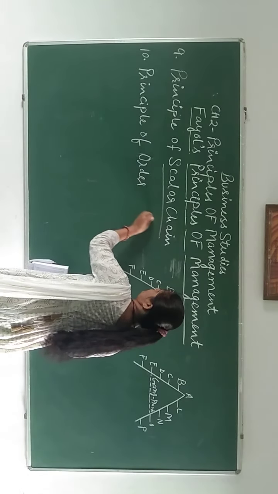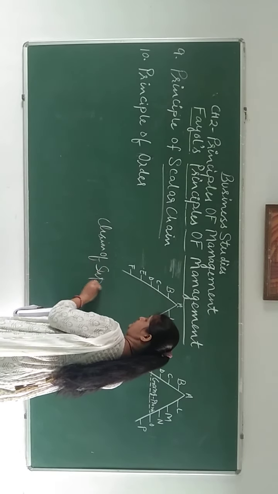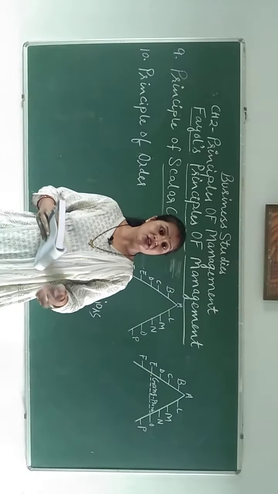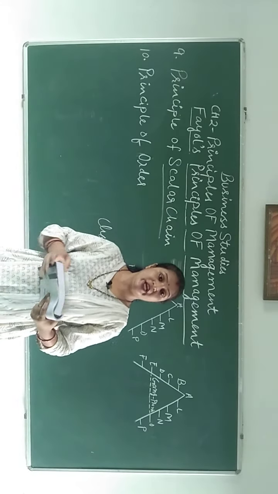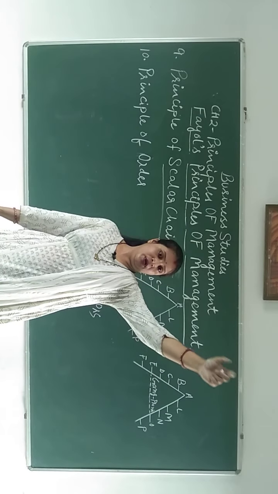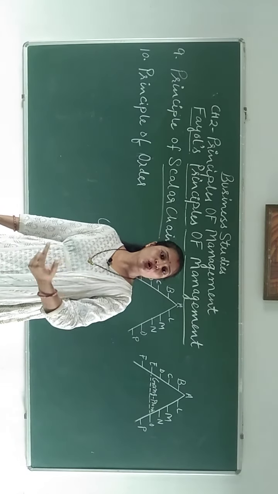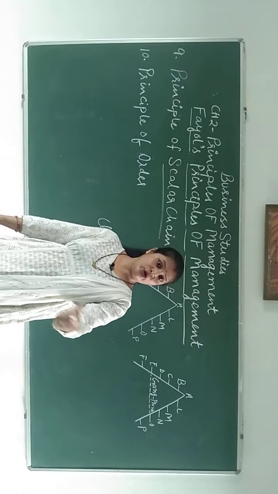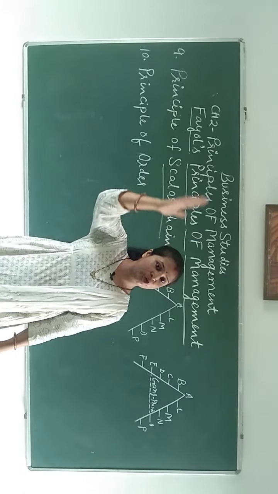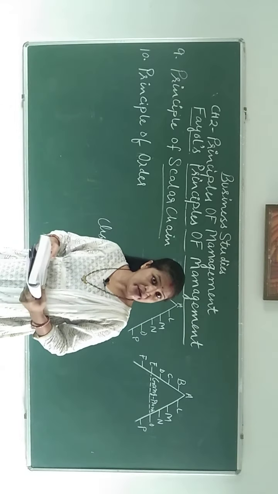Chain of superiors. We say scalar chain means line of authority or chain of superiors from highest to lower rank. Suppose the highest is Mr. X and the lowest is Mr. L. So highest to lower, this is a chain of people, superiors, right? Superiors means heads who are working in the organization from highest to lower rank.